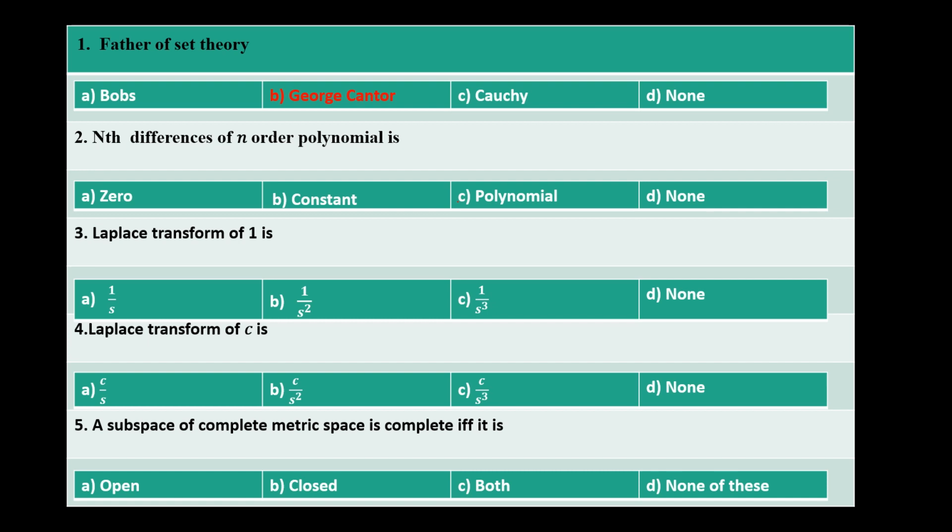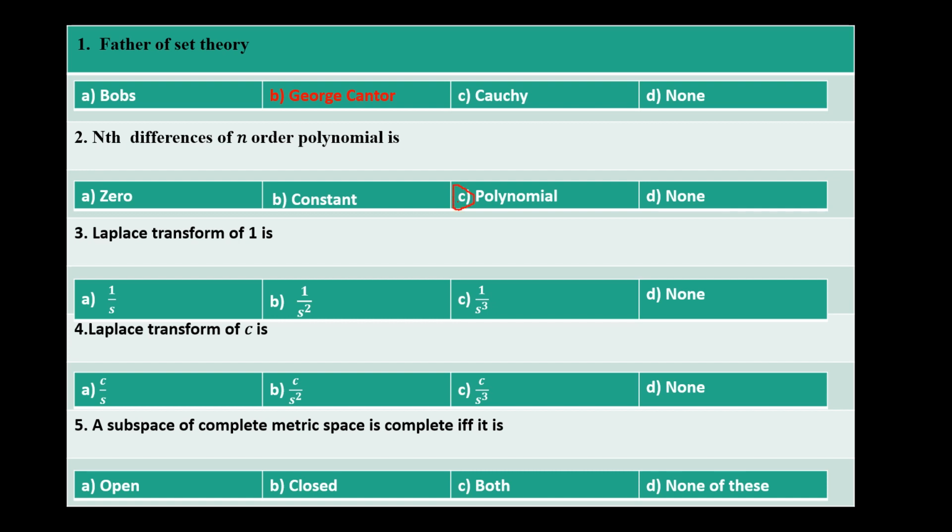The second question: nth differences of an nth order polynomial is what? Everyone knows that when we take the difference of a polynomial we get again a polynomial. So the nth difference of an nth order polynomial will again be a polynomial. So the answer for this will be option C.